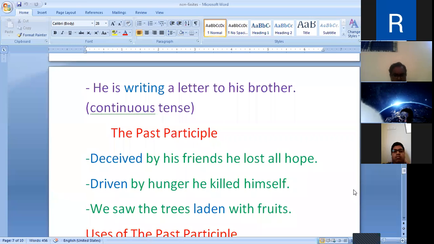For example, deceived by his friends, he lost all hope. Deceived is the third form of the verb. Deceived is the past participle. Next, driven by hunger, he killed himself. Driven is the past participle, third form of the verb.